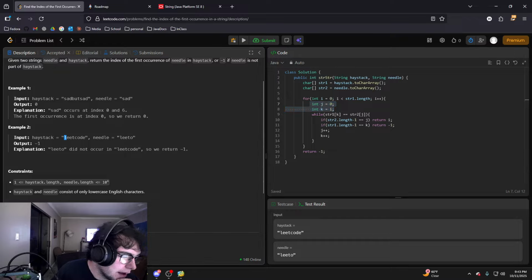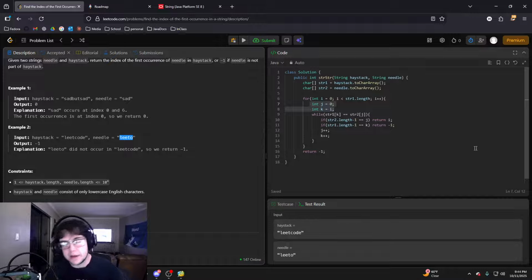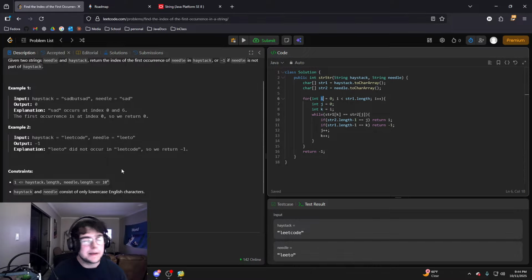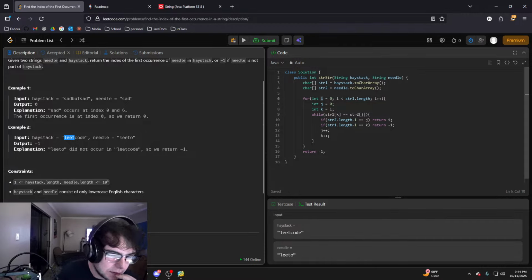So at first we'll check L and L, and then second we'll check L and E, and each time we're making sure that we're not at the end of needle and we're not at the end of haystack. And then if we get through the entire thing, getting to the end of needle, then we will return I, because we have found the index value that we needed. And because I keeps the index value in the position that we stay at. So even though the while loop inside will loop over the sad, and then in this case it will loop over the leet, it will break out.